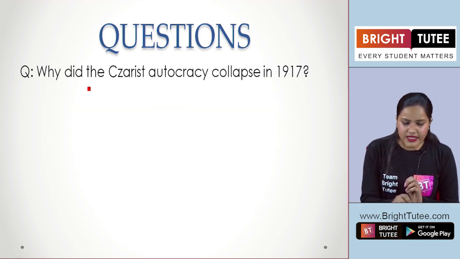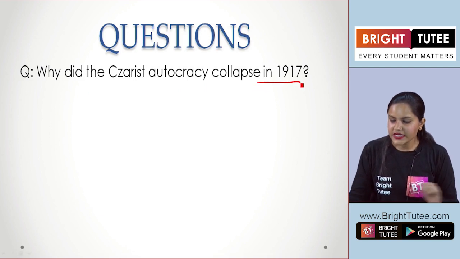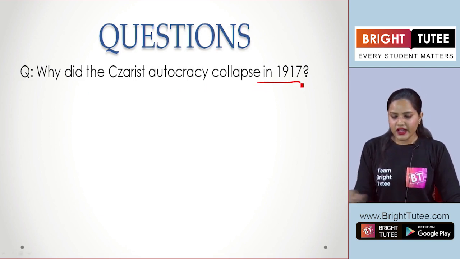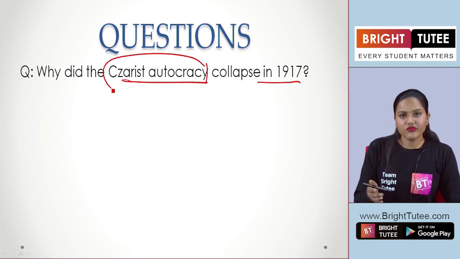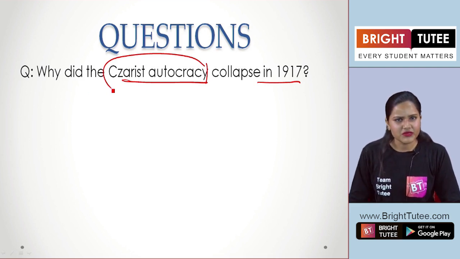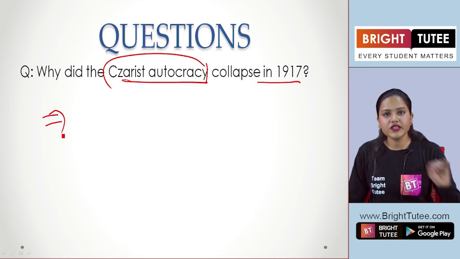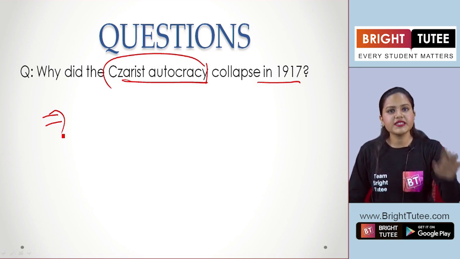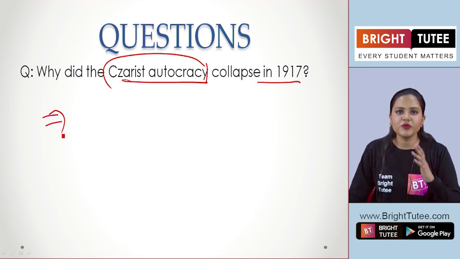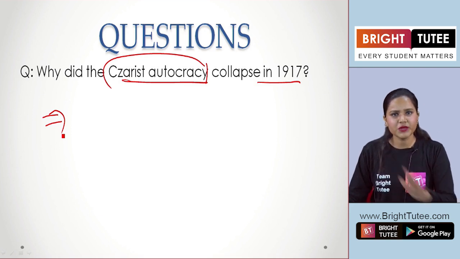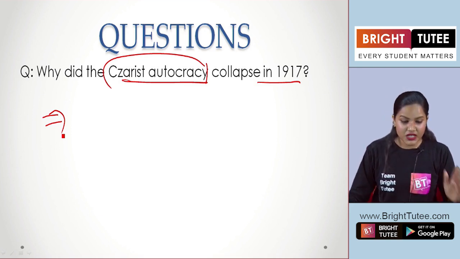Now, why did the Tsarist autocracy collapse in 1917? Do you remember this point? We just discussed it right now here, right? We can't forget that point. So, why did the Tsarist autocracy collapse? All the points that I have told you right now, you have to mention here. By now, you should remember all these points, right? So these are the keywords that you cannot forget.